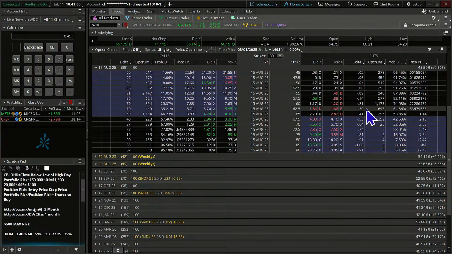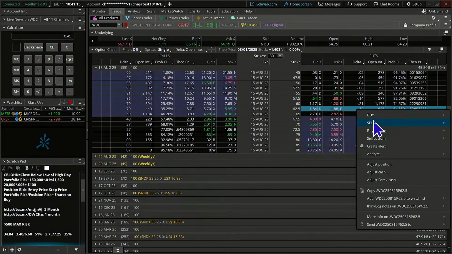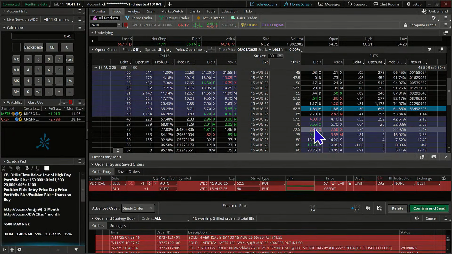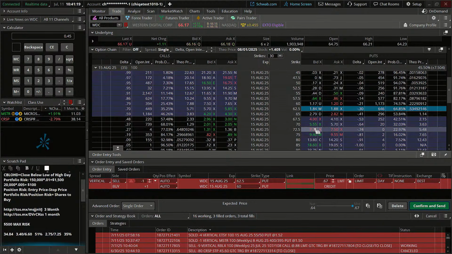And let's see how this works out here. Looking at the open interest here as well, let's go 62.50, 60. All right, let's see if the numbers work. We've got the technical entry. We've got plenty of open interest. Now let's see if the numbers work. So on this one, let's go ahead, let's lock that in.